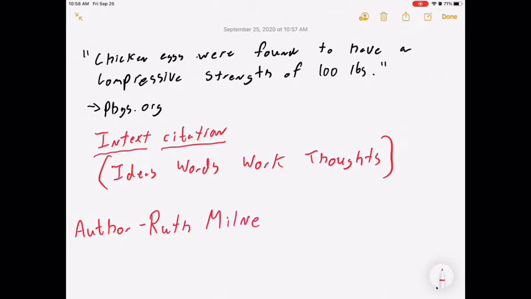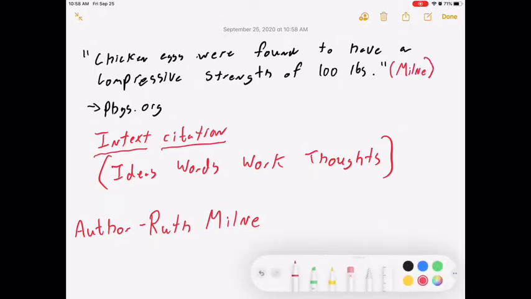M-I-L-N-E. Okay, and so all I have to do to give my in-text citation is after I've given my fact, all I have to do is put in parentheses the author's last name, and her name was Milne, M-I-L-N-E. Now, a couple little things I have to change. You know, the period is going to go after the in-text citation, so I just move my period. Whoops. I move my period after the author's name, and I'm all good, okay?